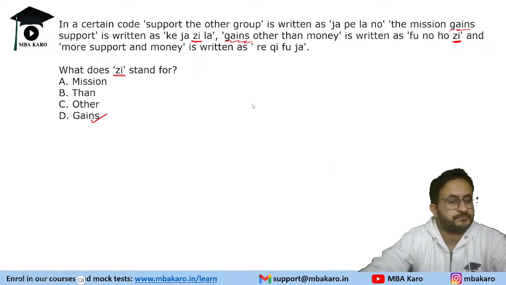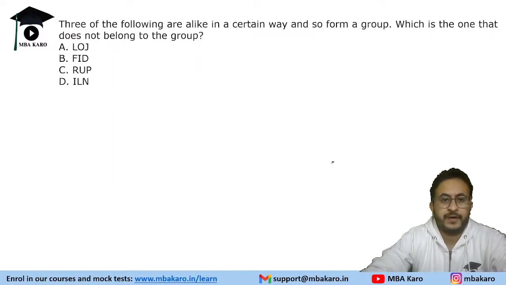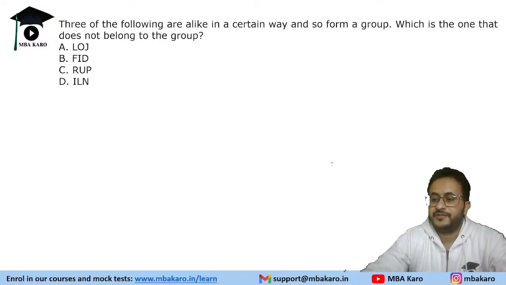Okay, so three of them are alike in certain way. You need to find the one which is odd one out.